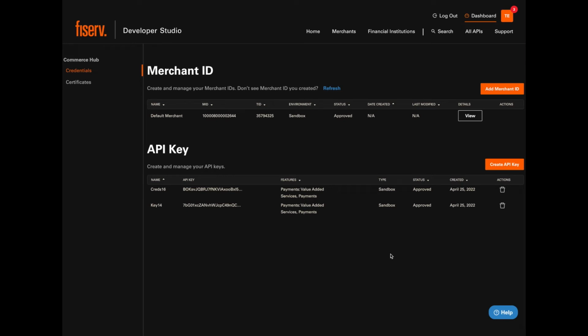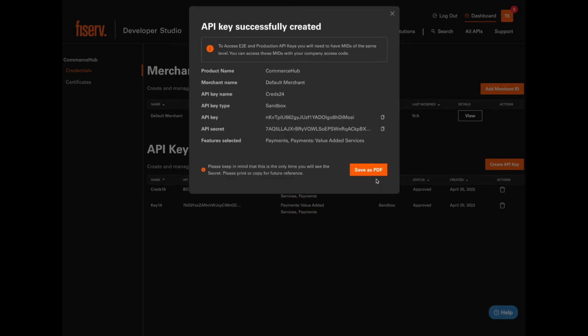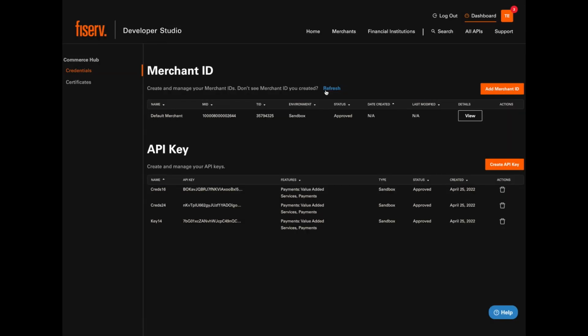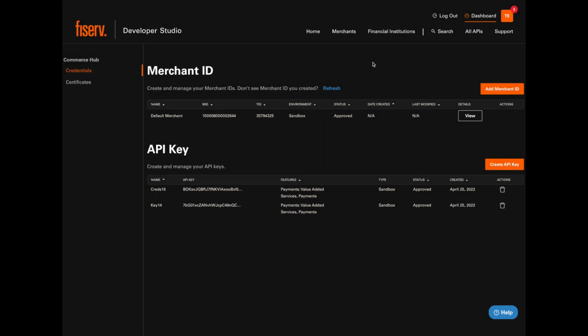Again, assume that I'm a developer integrating with Commerce Hub and I need credentials to access that API. I simply click the Create API Key button, select the product, select the merchant identifier, provide a name for the credentials, and then pick the features I'd like enabled. An API key and secret are generated for me instantly. Now I can use these credentials to access the Commerce Hub sandbox immediately. I also have the ability to revoke credentials at any time. Rotating API credentials is considered a good security practice.